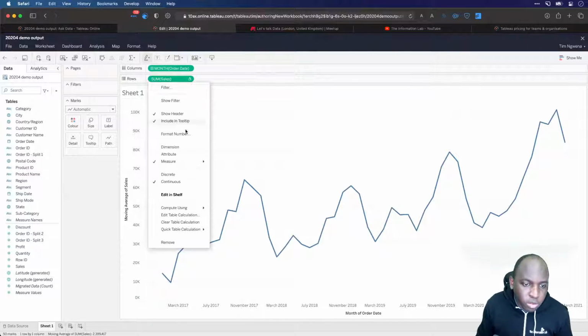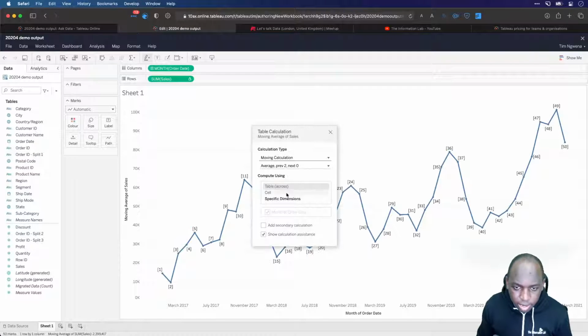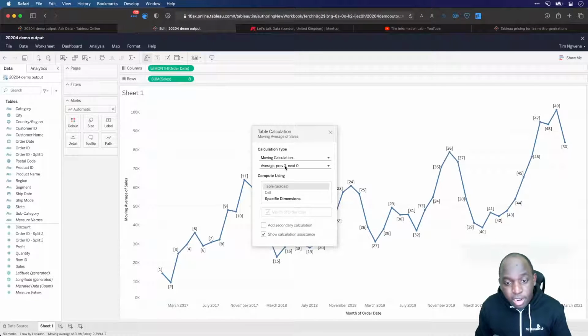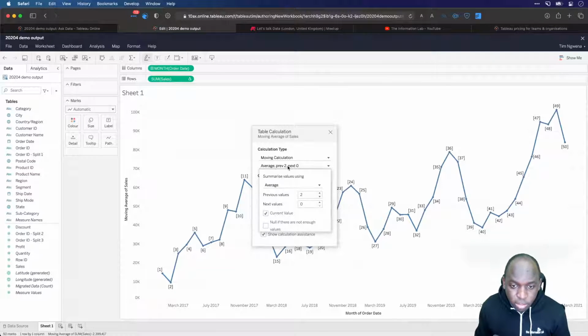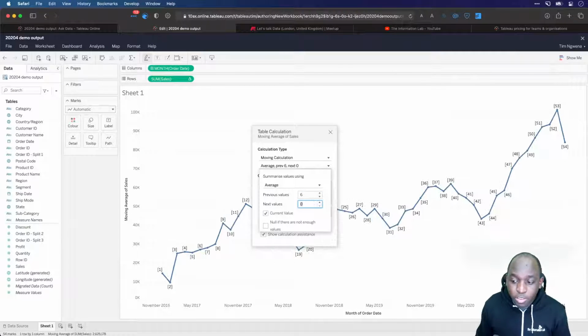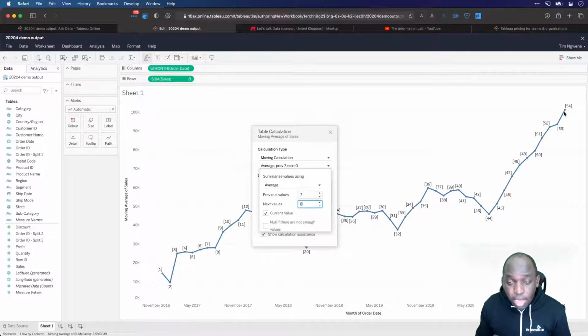The way to check this is to go to edit table calculations, where you can see that it looks at the previous two values. The reason this stops in February is because it's only looking at the previous two values. I ran out of values in 2 months. If I was able to set this up to 6, it would extend the date range up to the 6th month. If I change this to 7, it does keep going, but what starts to happen is I start to lose context out of my data set, if that makes sense.